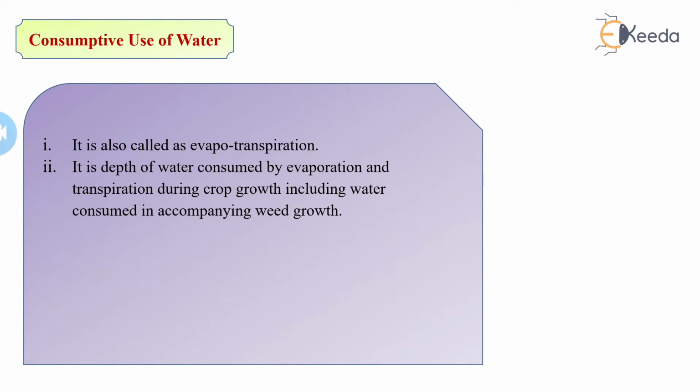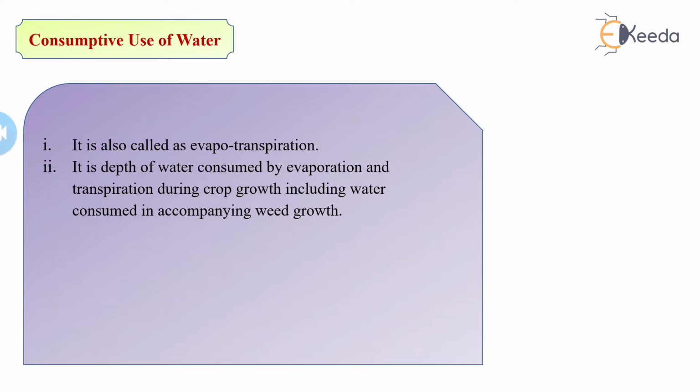So it is the depth of water consumed by evaporation and transpiration during crop growth, including water consumed in accompanying weed growth. If the consumptive use of a crop is known, then the water use of large units and the water use of hydraulic structures can be easily calculated.